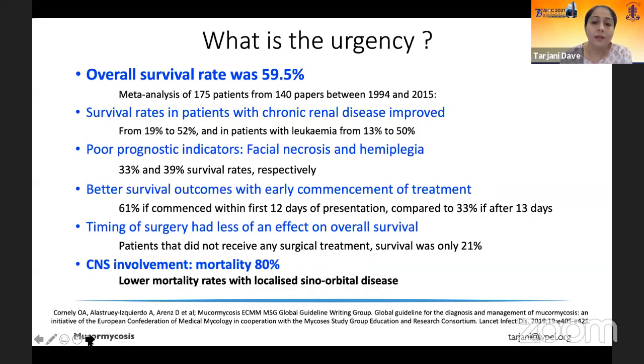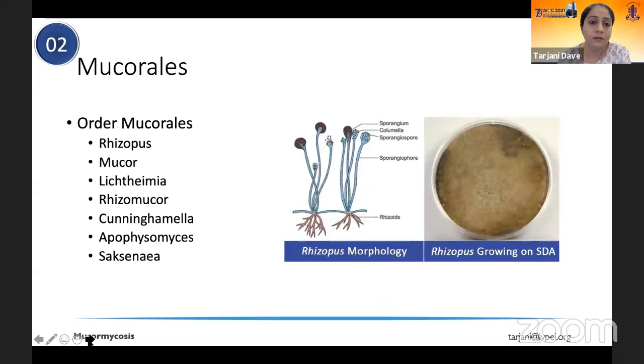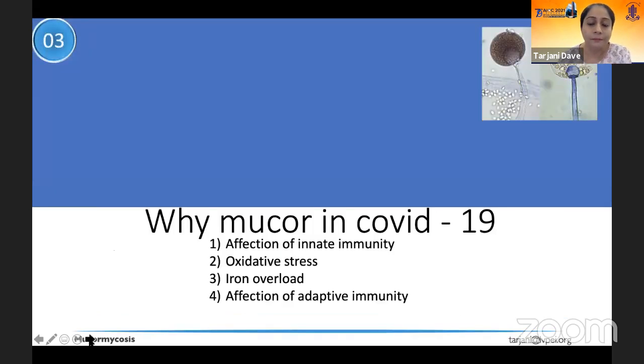And hence the urgency in recognizing early as well as initiating treatment early for these patients. The second point is about the fungi which produce mucormycosis. It's not just Mucor, but it's the entire order of Mucorales, any of these organisms which can go ahead and produce mucormycosis. And you'd be able to differentiate these based on microbiological techniques.